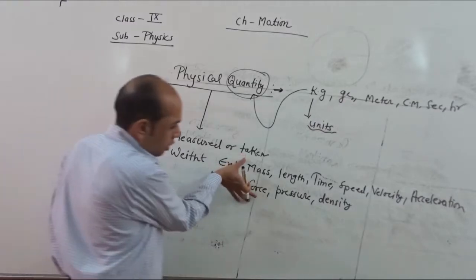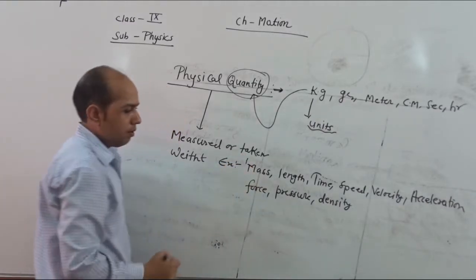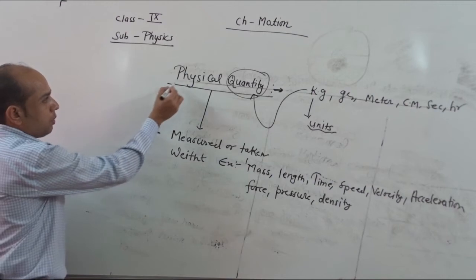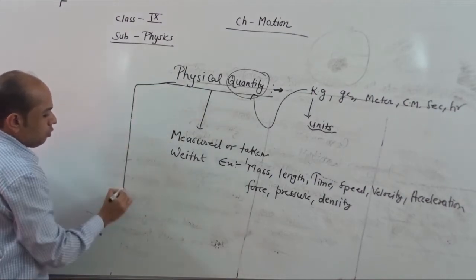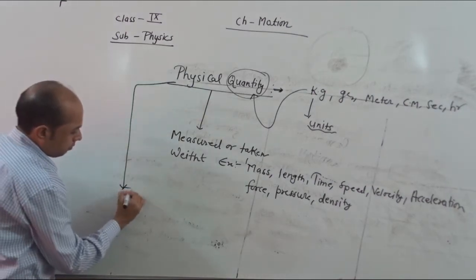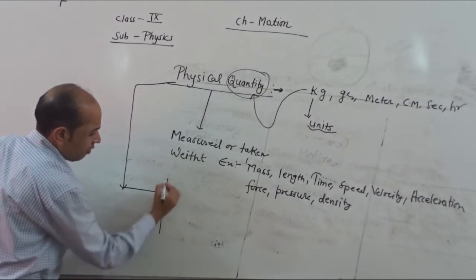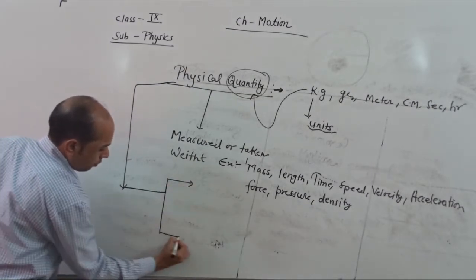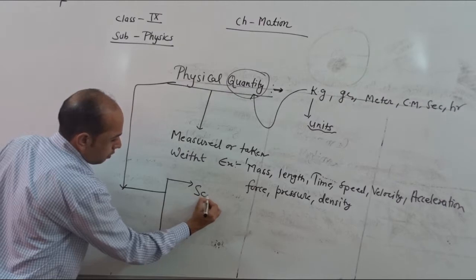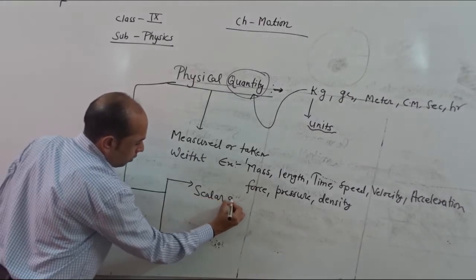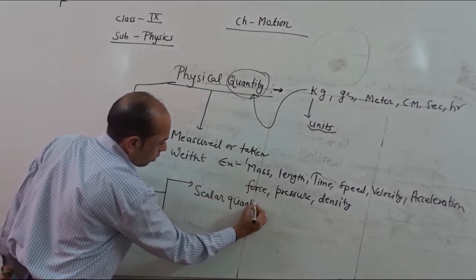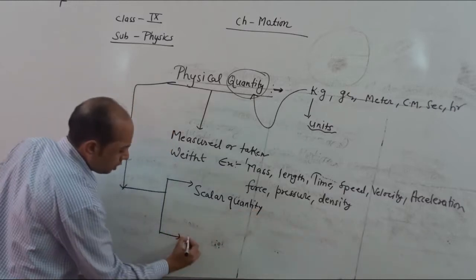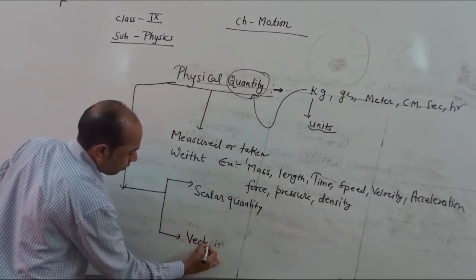Now these physical quantities again we can separate. So how to separate? Any physical quantity can be divided in two parts. One is here scalar quantity and another one is here vector quantity.